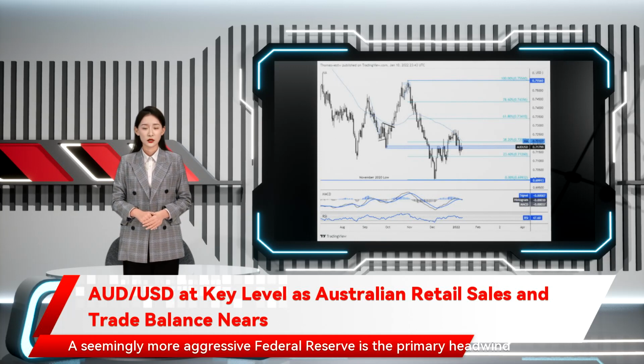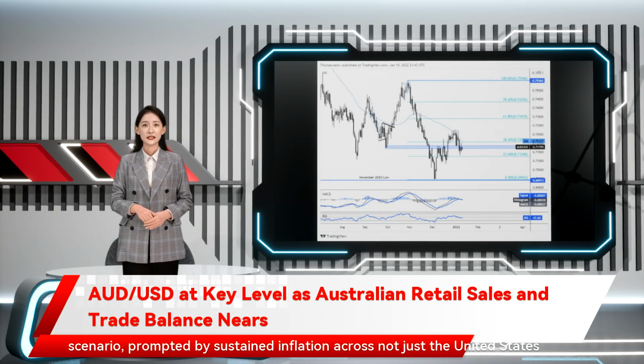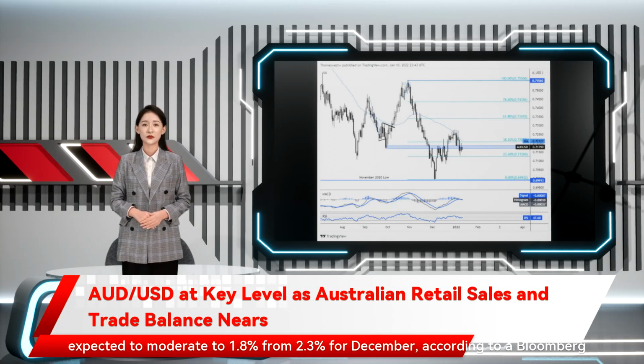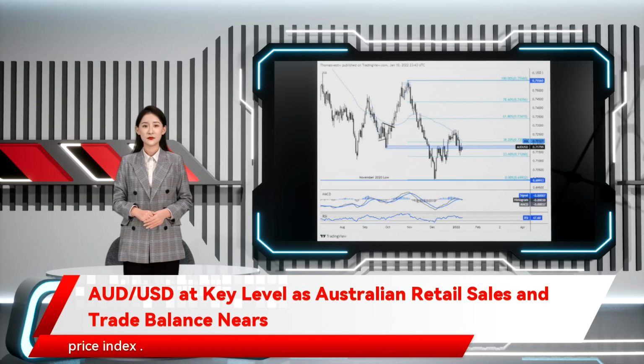That followed a mixed performance across Asian stock markets on Monday. A seemingly more aggressive Federal Reserve is the primary headwind for risk assets. Many traders now view a March rate hike from the Fed as the most likely scenario, prompted by sustained inflation across not just the United States, but many key global economies. China will report inflation data later this week, with price growth expected to moderate to 1.8% from 2.3% for December. According to a Bloomberg survey, China's factory gate prices are also seen easing via the Producer Price Index.